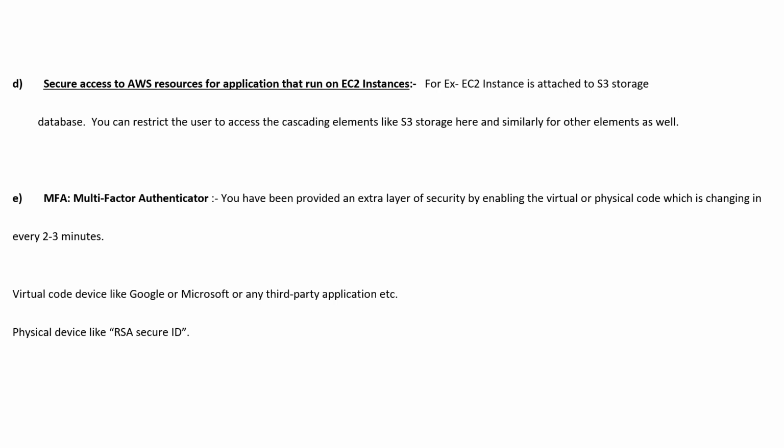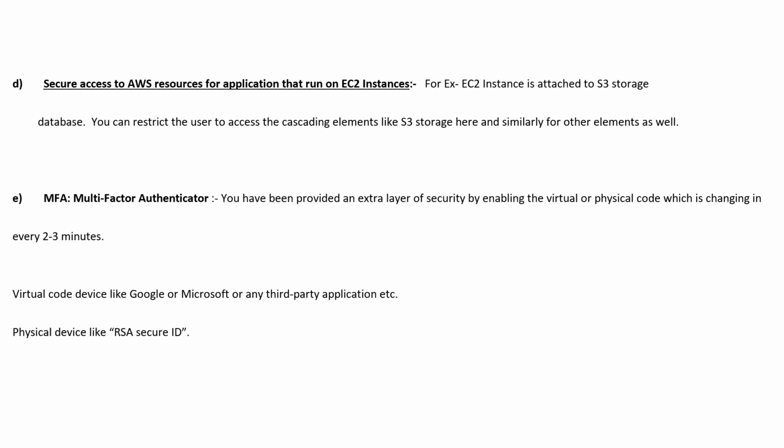Number D is secure access to AWS resources for applications that run on EC2 instances. Guys, this is a very important feature. For example, an EC2 instance is attached to S3 storage, a database, right? So by this feature we can restrict the users from accessing the cascading elements. What are the cascading elements here? S3 storage is the cascading element here, so we can restrict the user from accessing cascading elements like S3 storage, and similarly for other elements here, right?